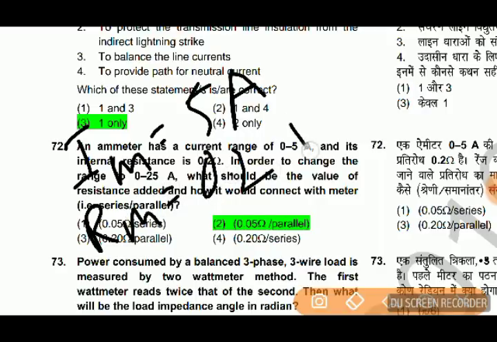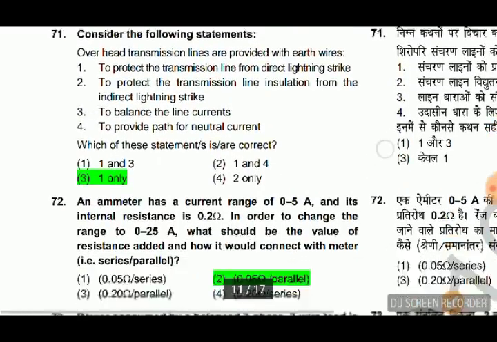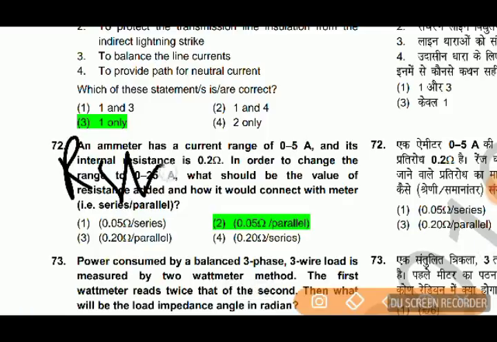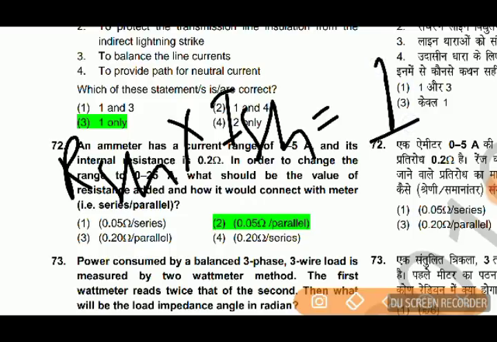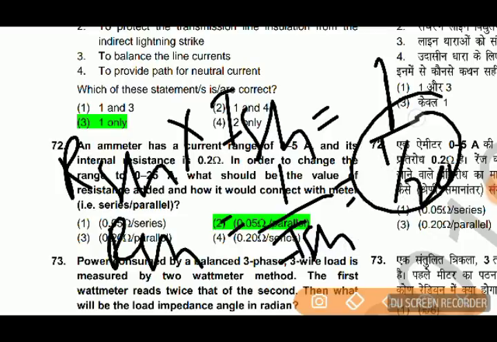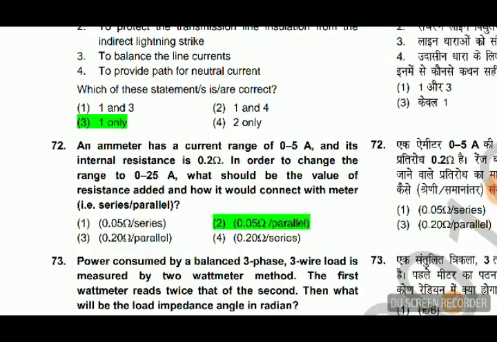So total voltage drop in meter is 5 into 0.2, it is 1 volt. So similarly RSH into ISH equal to 1 volt. So RSH equal to 1 by ISH, ISH is 20. So answer will be 0.05 parallel.